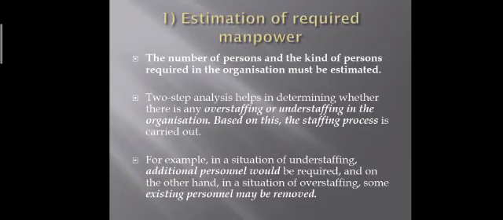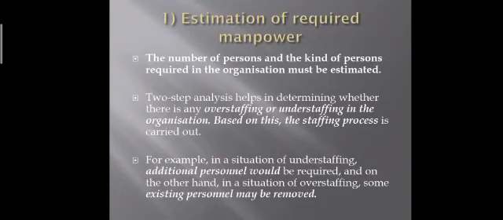Means at the initial stage only you should calculate how many people are required, which kind of people are required. You should find whether there is overstaffing or understaffing. If there is overstaffing, means rather than the requirement of people, we have extra employees in our organization, so we have to go for the removal of some of those employees.